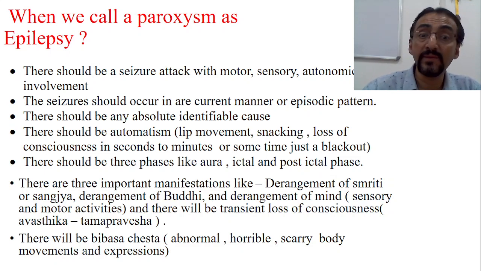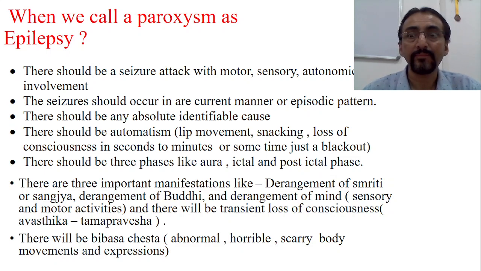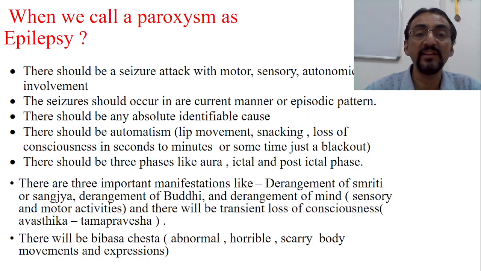Now, there are three important manifestations in Apasmara: derangement of smriti, then derangement of buddhi, and also derangement of the mind. The dhriti smriti vibramsha. So smriti is affected, buddhi is affected, mind is affected. These are sensory and motor activities, and there will be transient loss of consciousness also, because it touches the reticular activating area.